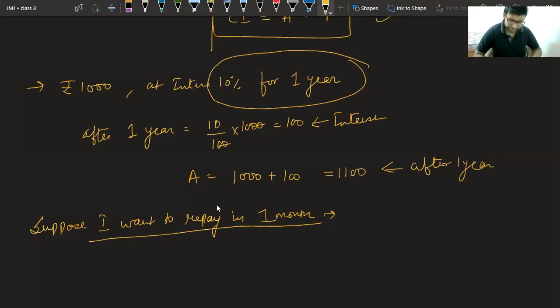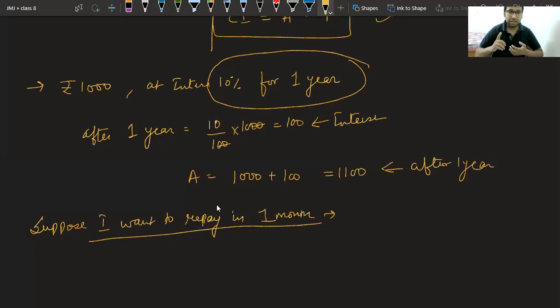Please tell me, if I am returning you the money in 1 month, how much interest will I have to pay? Will I have to pay the same interest, 100 rupees, or will I have to pay less? If I am giving the money back in 1 month, instead of complete... oh my God, Vardhan, you want the same money from me in 1 month also. It is wrong, beta. I have to give less money, obviously, because I am returning the money in 1 month.